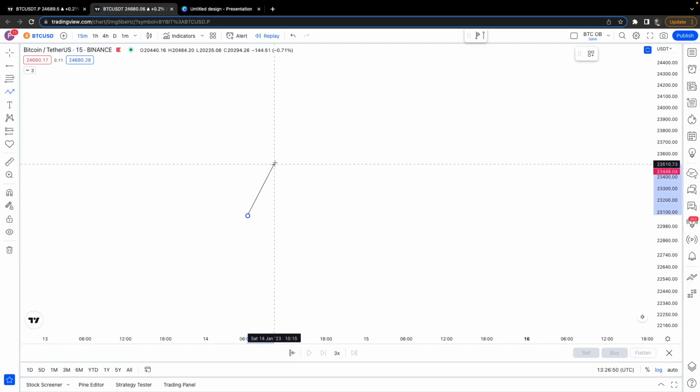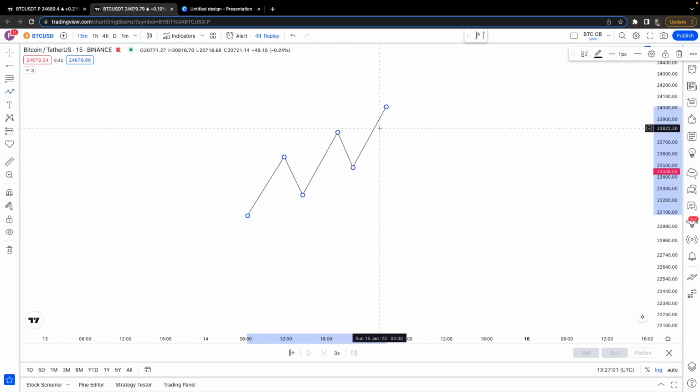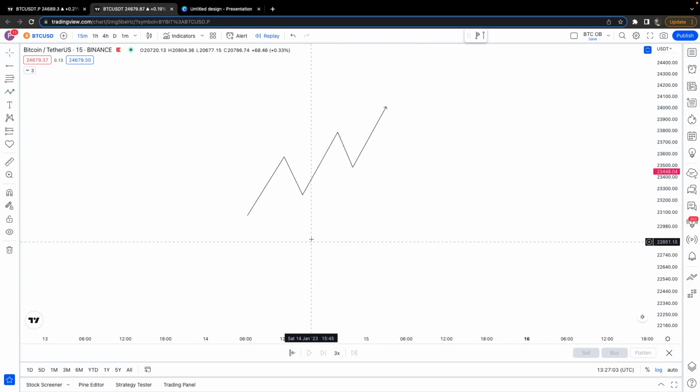We know that we're going to have this low, and then we're going to create a high. And we're going to then create a higher low, okay? We're then going to get a higher high, a higher low and a higher high. And that is your bullish pattern, you can see, with the price moving to the upside.